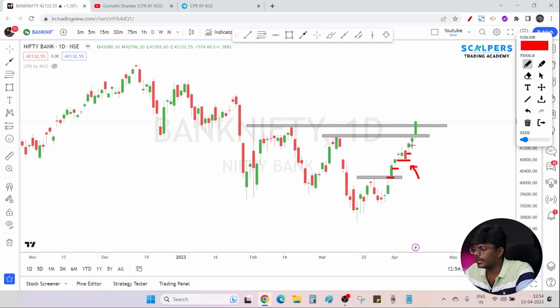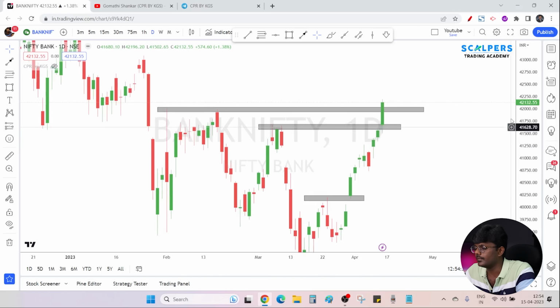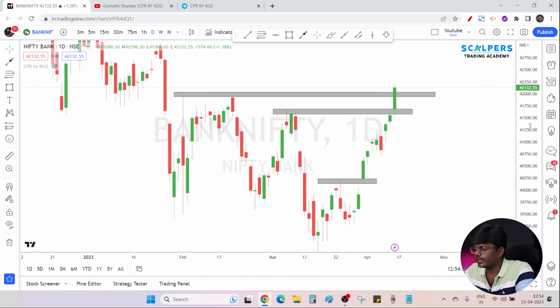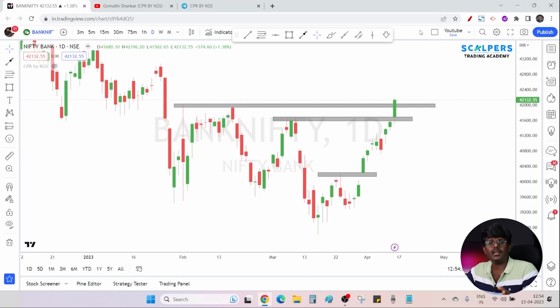And every day the market was going up by breaking previous day high levels. If you look over here, every single day, the previous day's high was broken the next day, right? So here also the previous day high is broken, and this previous day high is broken, this previous day high is broken. So the character which we saw in Nifty is happening in Banknifty as well. Previous day low levels were not broken and previous day high levels were broken every day.